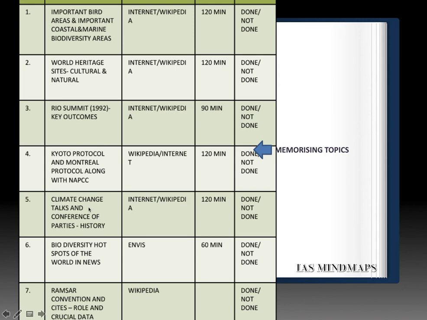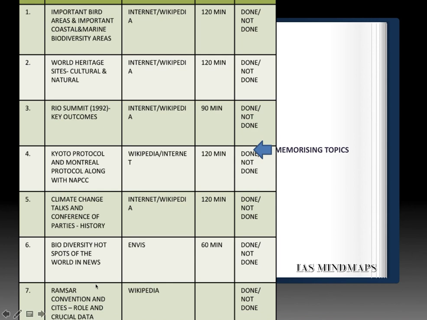Next, Climate Change Talks and Conference of Parties, the history of this. Again, Internet and Wikipedia. Next, biodiversity hotspots of the world in news in the last 2 years. Again, go through ENVIS website as well as Wikipedia and internet.